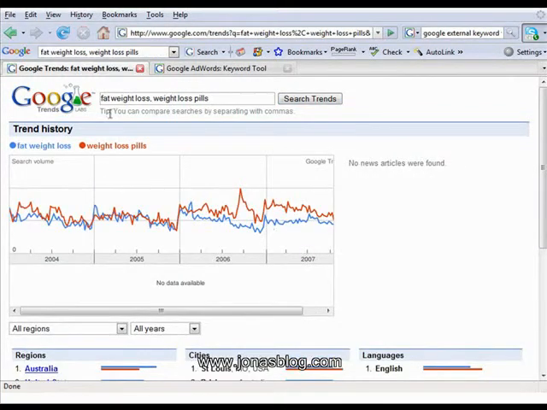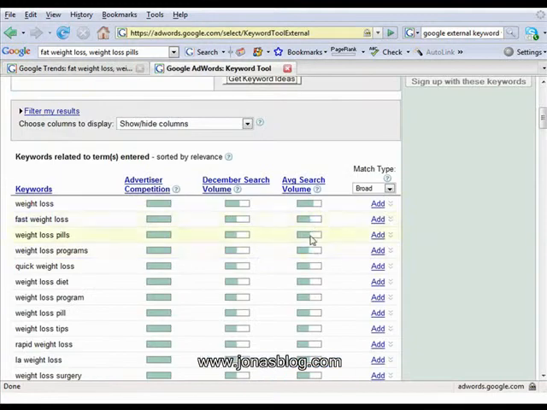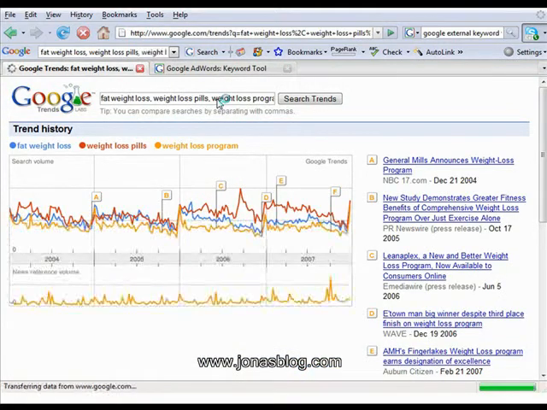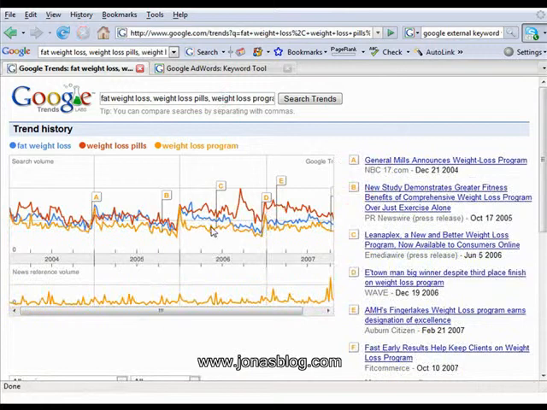Often what you'll find is when Google is telling you two things like this, they're very, very different. So if we add in weight loss program, we might find it's significantly different. It's not significantly different, but it is lower than weight loss pills. So weight loss pills, people want in weight loss, obviously they want a miracle. They don't want a program, they want a pill that's going to take care of them.